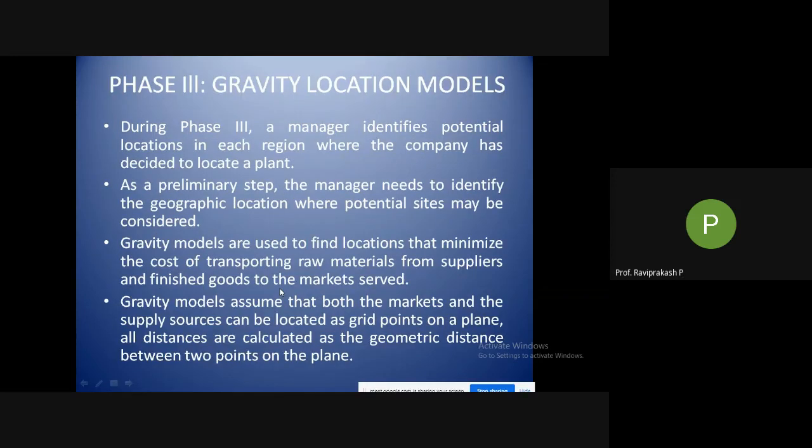Then going to phase 3. So what is phase 3? Now we are looking at different sites in that region. We have already found out the region. In general they are telling you region, but in which country? If I want to be more specific, I could say which particular country. So they are generalizing and saying it as region.